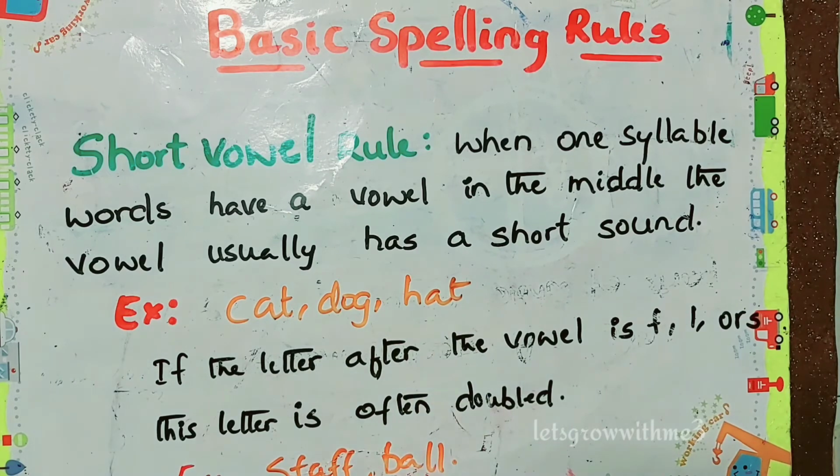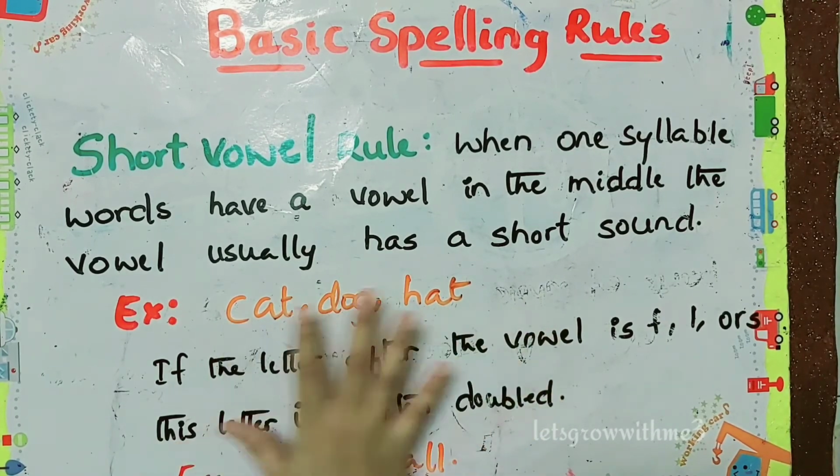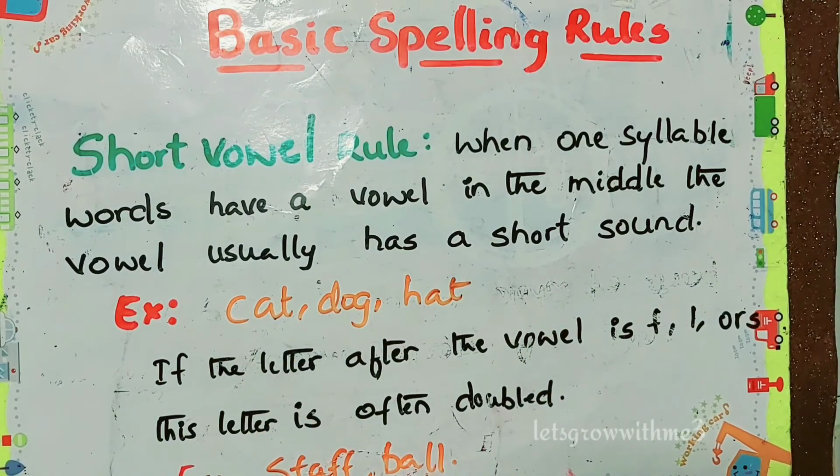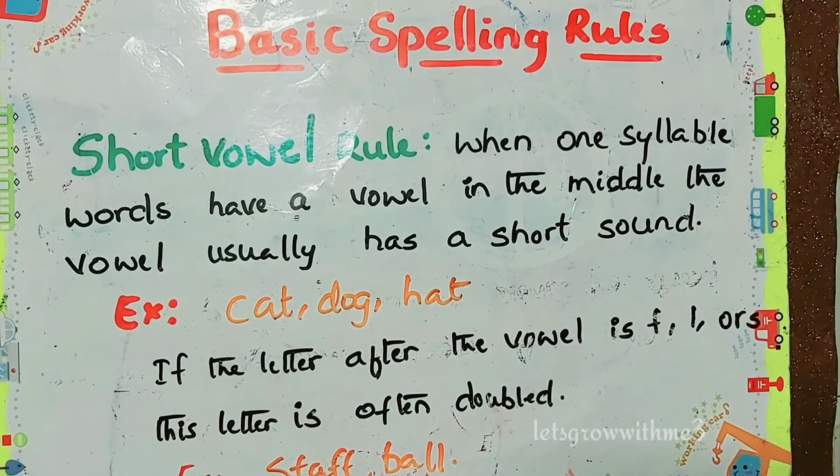See here, cat, dog, hat. All of these we pronounce using short sounds only. In the middle we have A, O, E. In cat, A, we say the short sound.